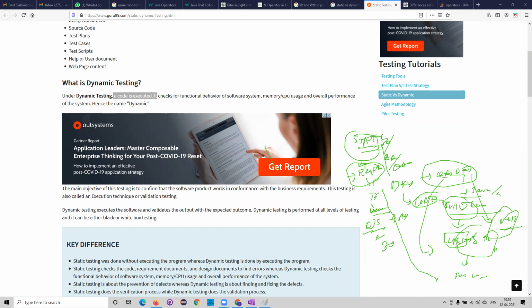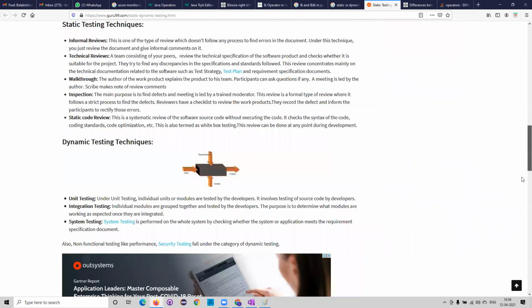I hope you have understood, at least at a high level, if not in detail, what is meant by dynamic testing, who will perform the dynamic testing, what is meant by static testing, and who will perform the static testing. These are the things you need to understand. By seeing this picture itself, you can understand what exactly is meant by dynamic and static testing.